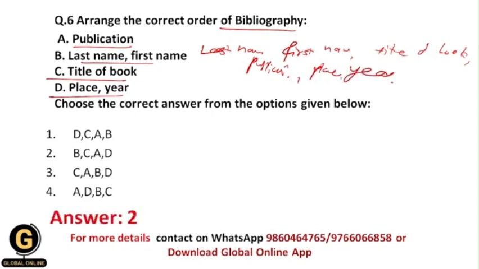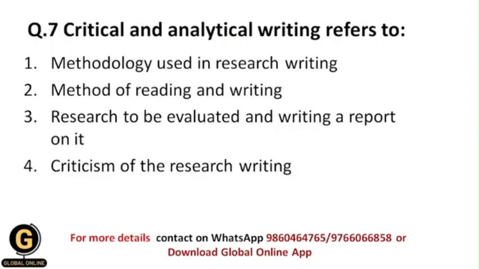That's why your correct answer is 2 over here, because B will come first, that is last name and first name of author, then title of book comes next, then publication comes next, and then last one should be place and year. Okay. Next is critical and analytical writing refers to.